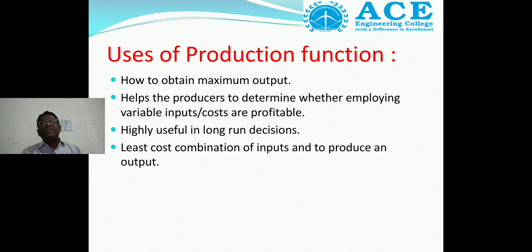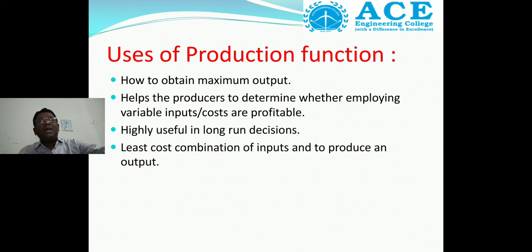So what are the uses of the production function? To obtain the maximum output, to help the producer determine whether employing variable inputs or costs is profitable, to support long run decisions, and to find the least cost combination of inputs to produce an output. This is the use of the production function.